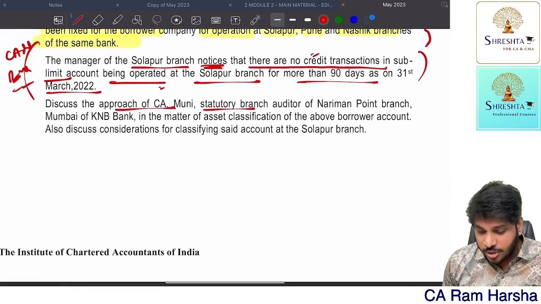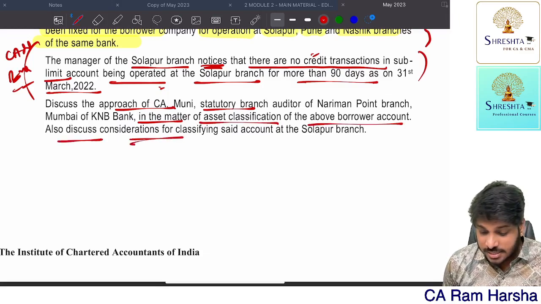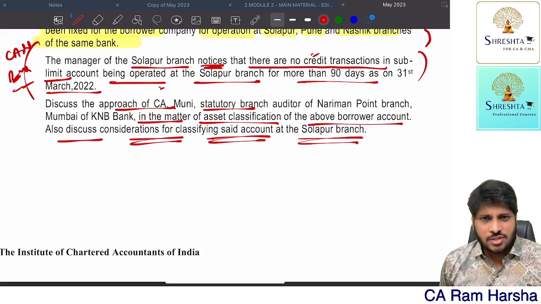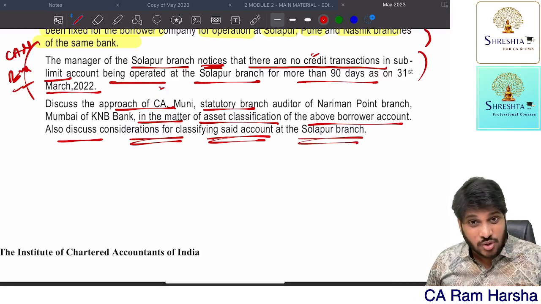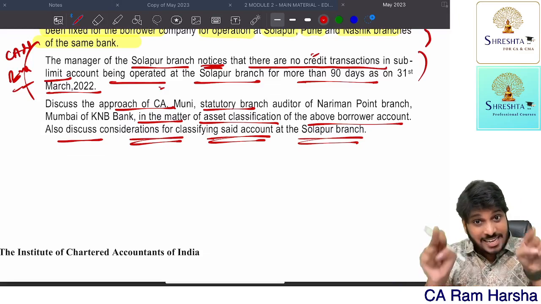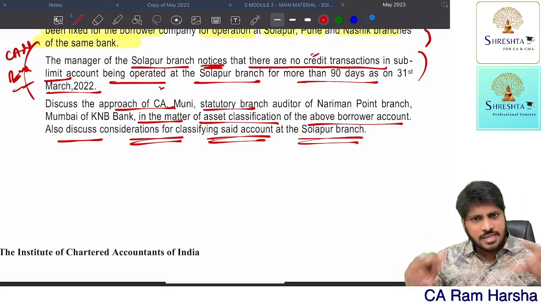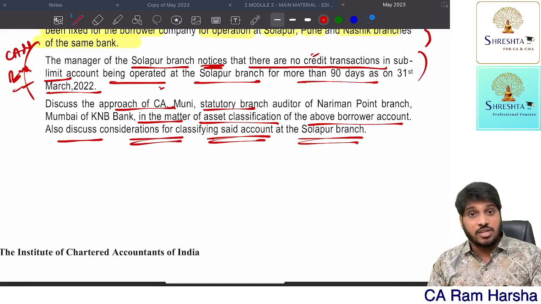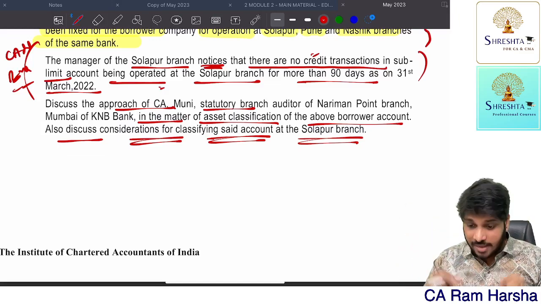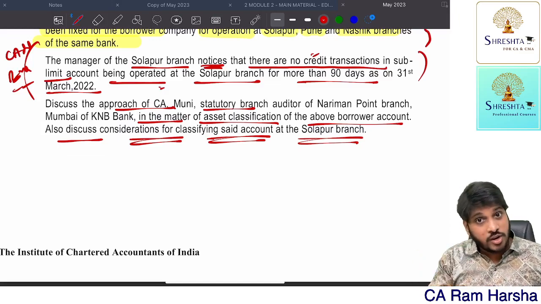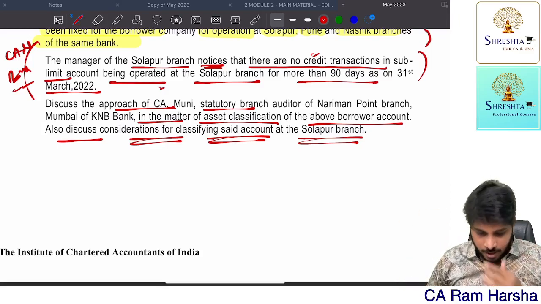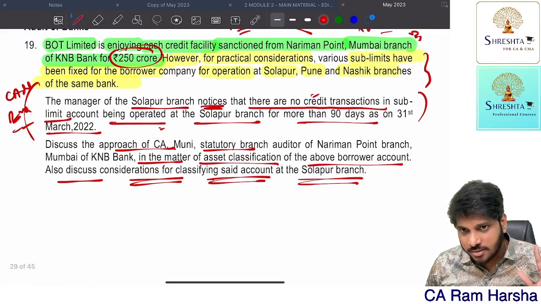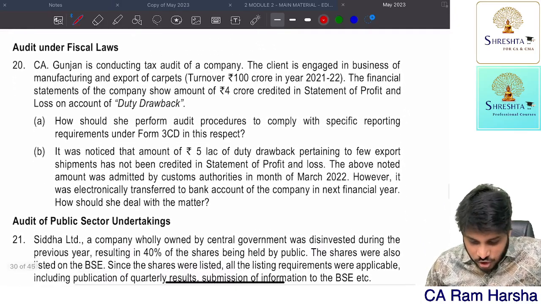Discuss the approach of CA Muni, the Statutory Branch Auditor, in the matter of asset classification of the above borrower account. Also discuss considerations for classifying the said account at Solapur branch. So how at Solapur branch do they have to classify this account? A bank branch has to classify whether an account is NPA or not based on the entire facility. The entire facility is 250 crore for that customer. Facility wise, they need to check. If that facility as a whole became NPA, then each branch has to classify it as NPA. Not only that, other loans and facilities which the customer has taken, those also must be treated as NPA. Please read this answer clearly. You will understand.